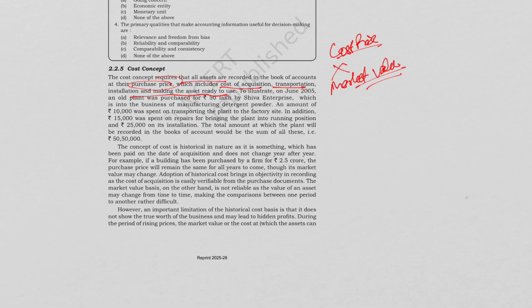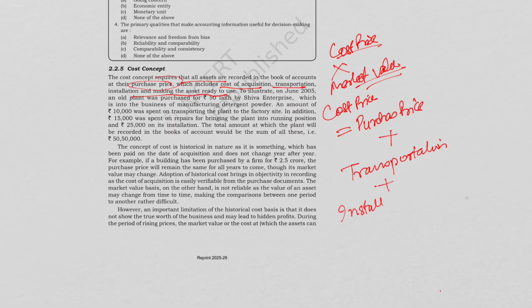So what does cost price include? It includes the purchase price, at what price we are purchasing, as well as we have to bring it from the supplier to the recipient. So transportation cost will be there. Then, if we are buying any machinery and we have to install it, installation cost may also be there, and making the asset ready to use.